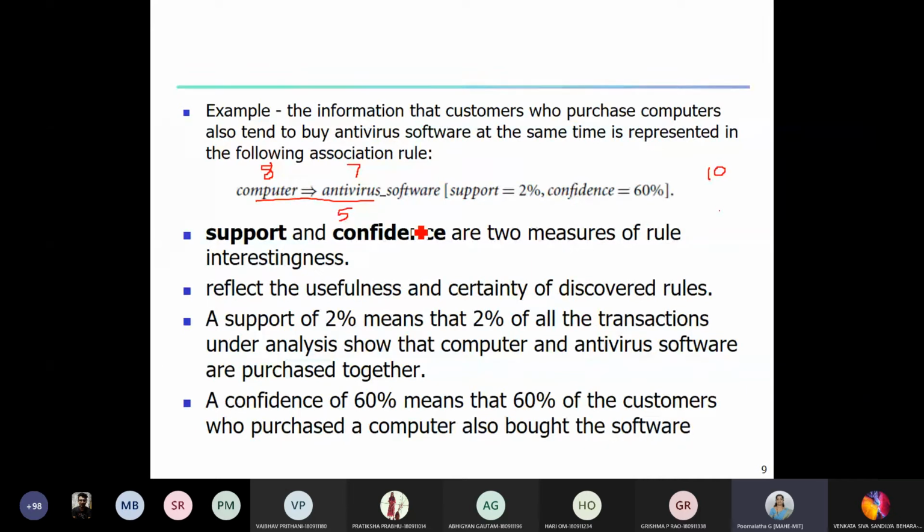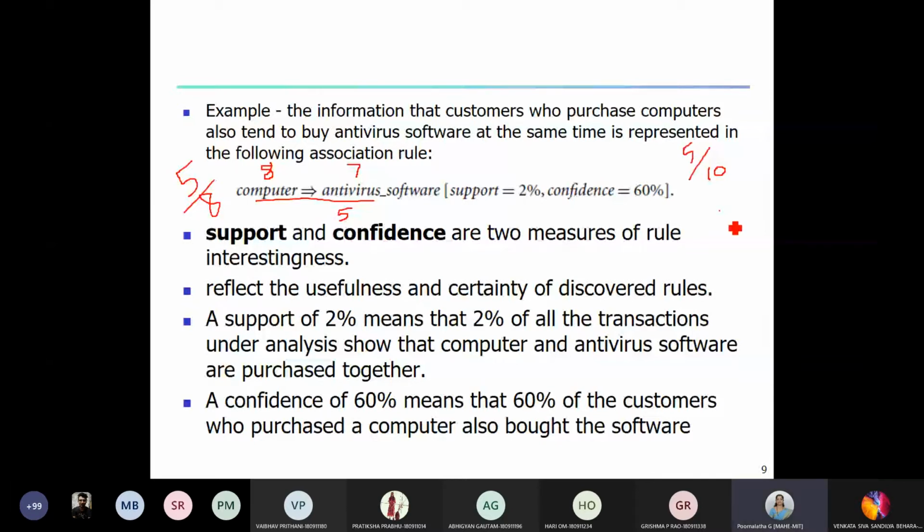With respect to this rule, what is the probability that a customer purchasing a computer also purchases the other item, here antivirus software? There are 8 customers who have purchased a computer, and 5 of them also purchased antivirus along with the computer. So my confidence is 5 divided by 8. Got it? This is the confidence, whereas this 5 divided by 10 is my support.